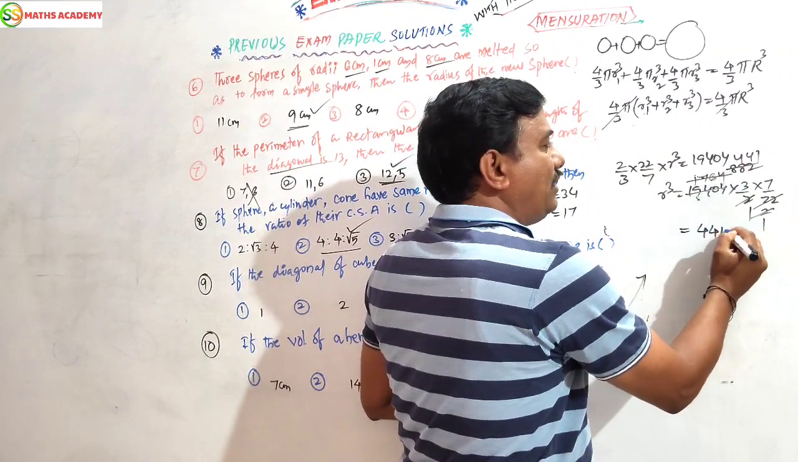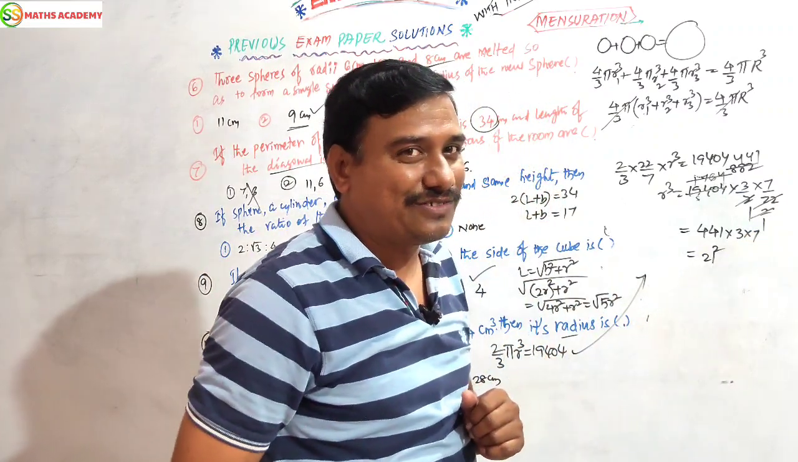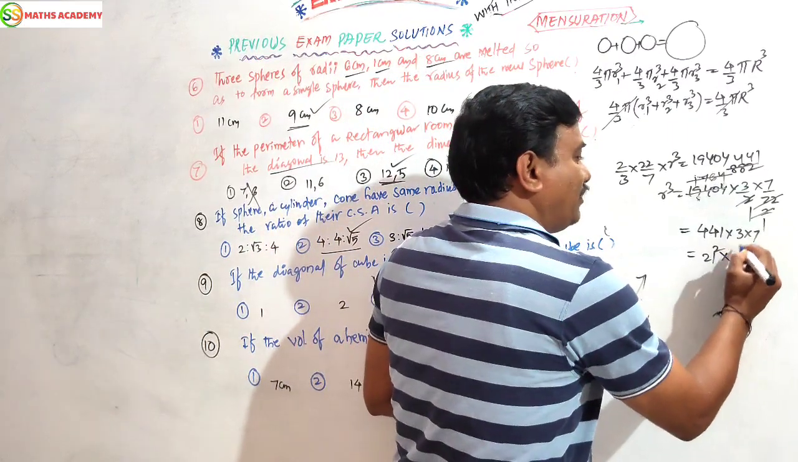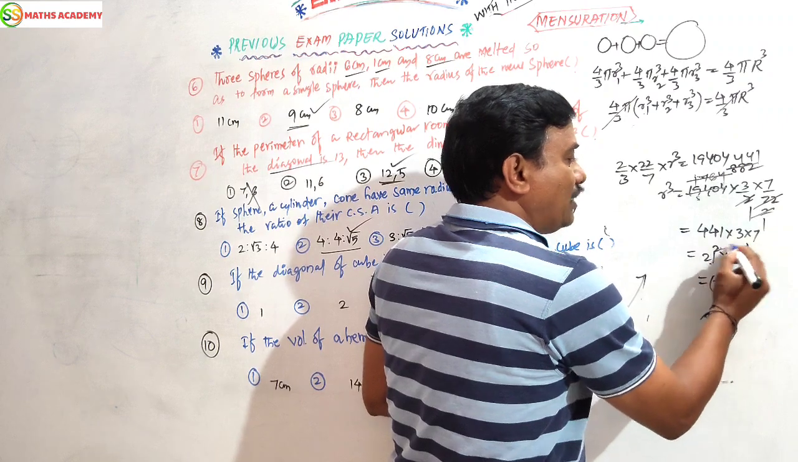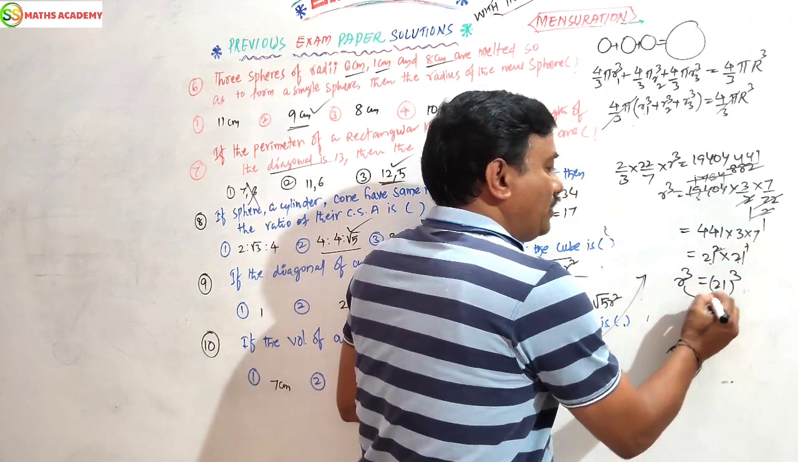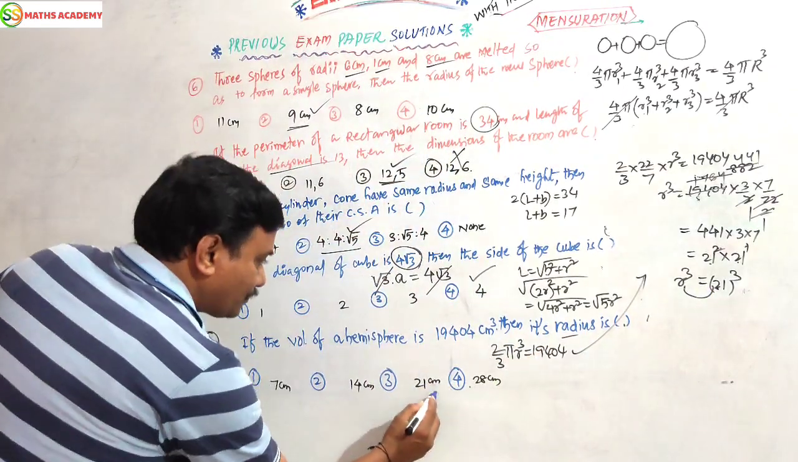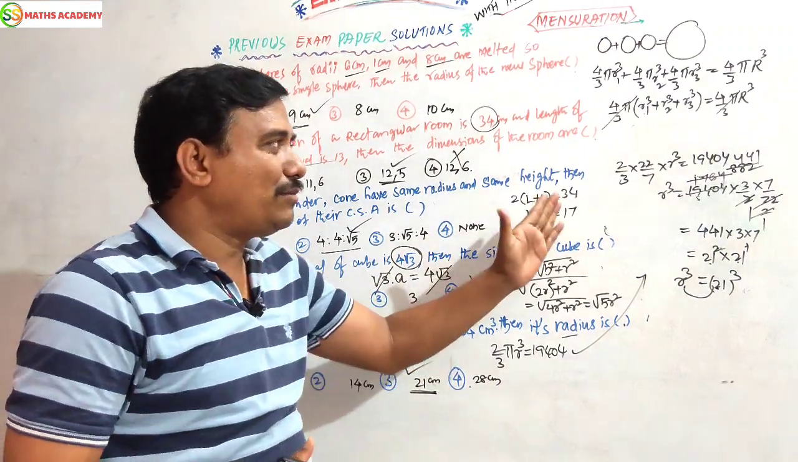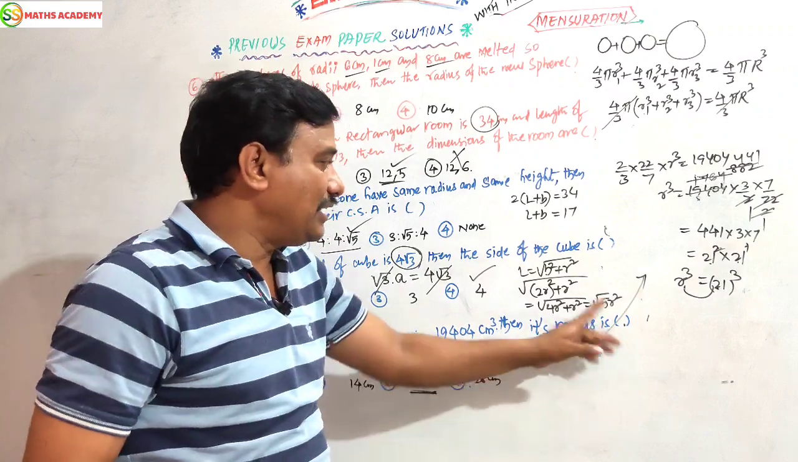So 441 into 3 into 7. 441 can be written as 21 square, since 21 times 21 is 441 by the knowledge of squares of numbers. Now 3 times 7 is 21. Here 21, take the common base, the powers should be added: 2 plus 1 is 3. So r cube equals 21 cube, r equals 21. That is the answer. How easy it is? Just formula apply, just cancellation. Do it, then you will get the answer.